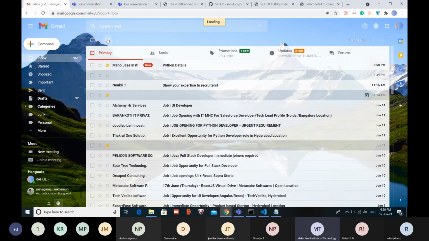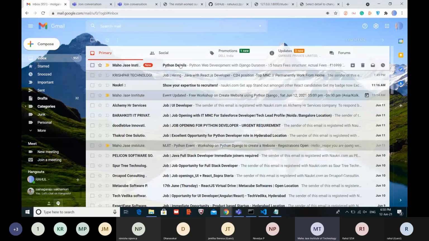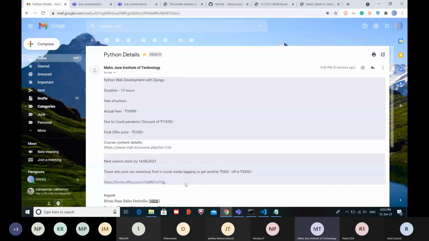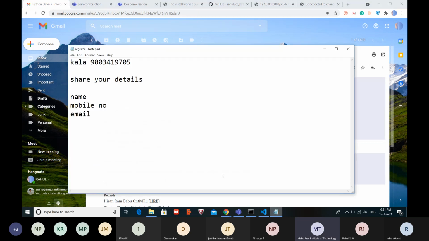Is Praveen on the call? Yes, sir. Praveen, why are you sending the email while we are discussing the same topic? I am finding out when I will get the certificate. Actually, we are discussing that topic only. On the screen, Rahul has pasted the form link.